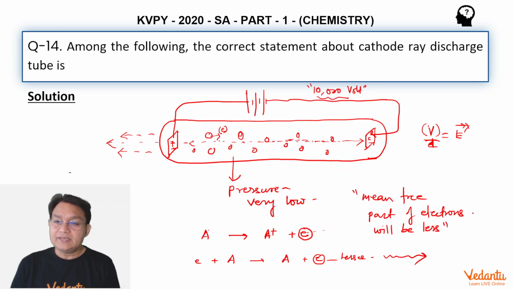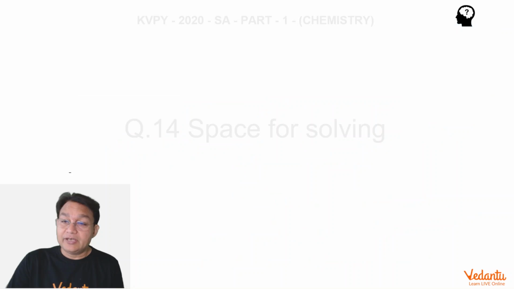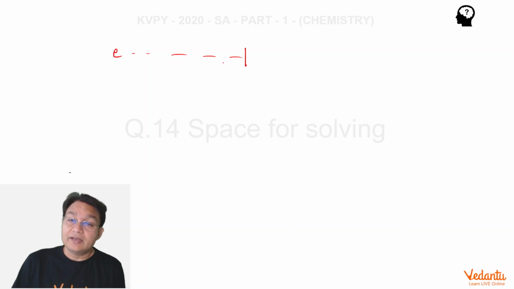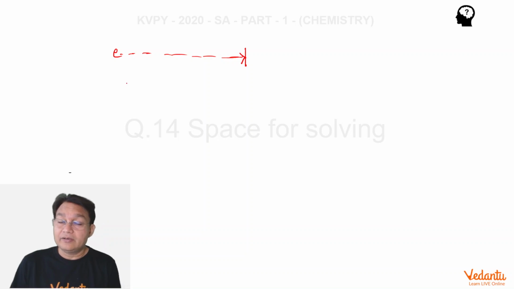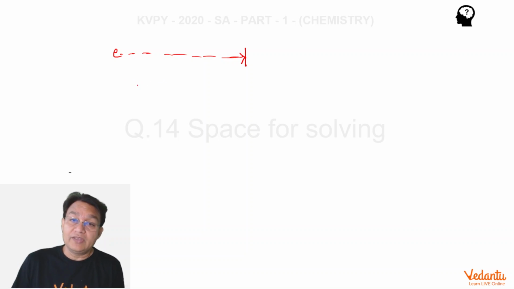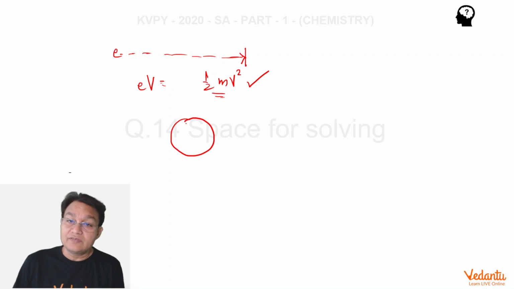So when you decrease the pressure, what happens? The average distance traveled by an electron increases. An electron can move a larger distance between two collisions. The result is that they will acquire large velocities, because then the electron will acquire kinetic energy equal to eV, half mv square. Their kinetic energies will become larger and larger, so they will be able to eject electrons from atoms by their hit.